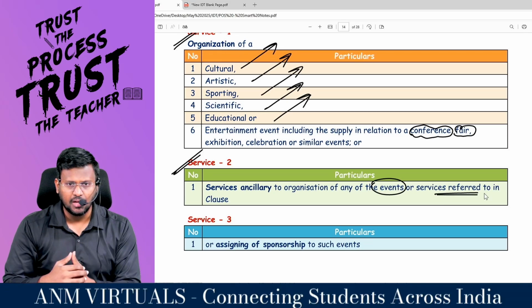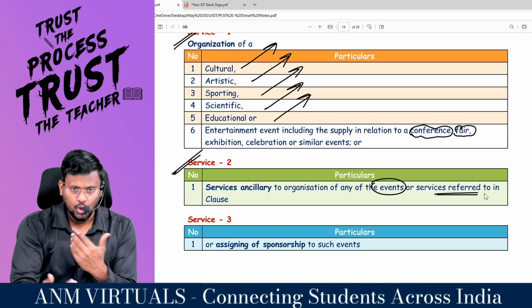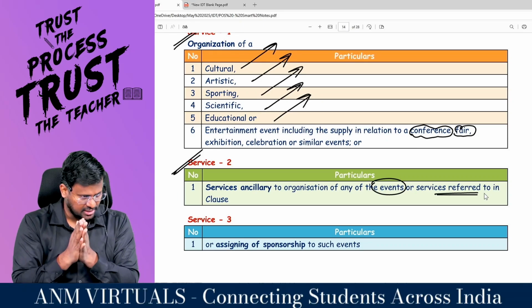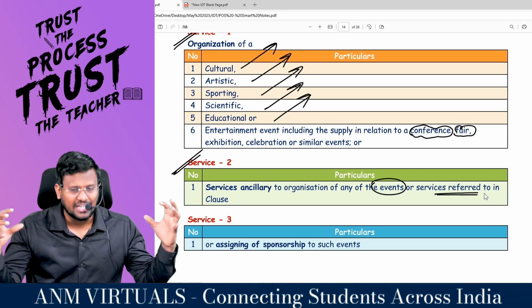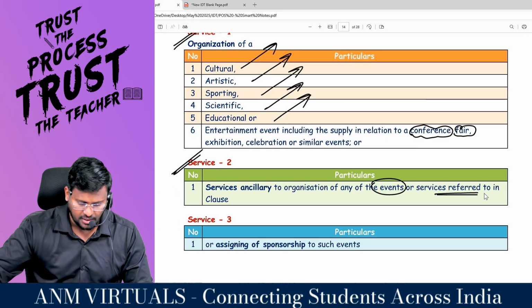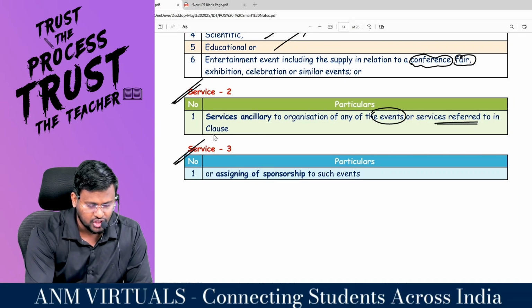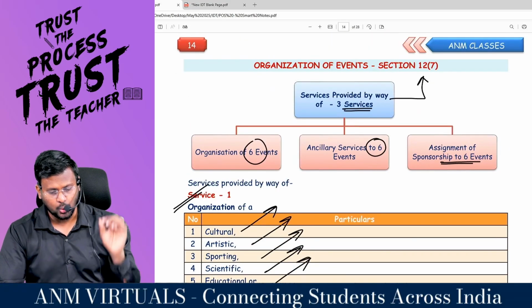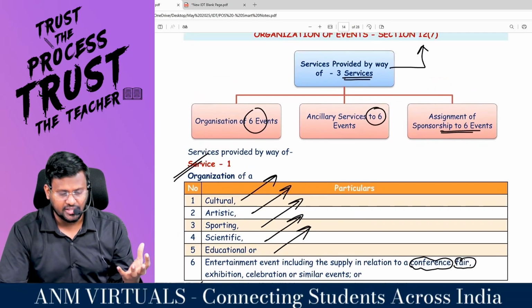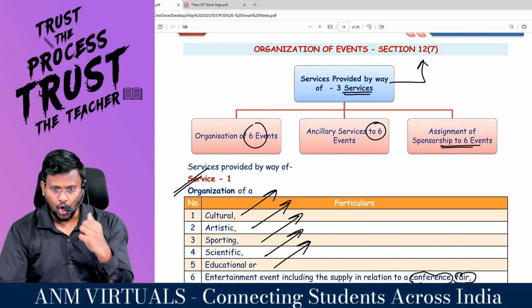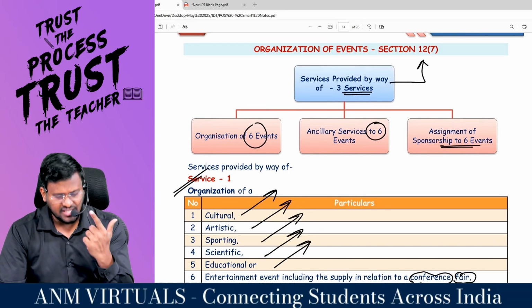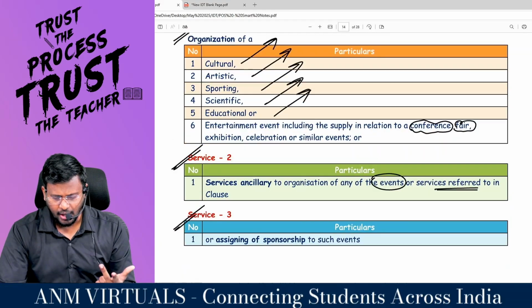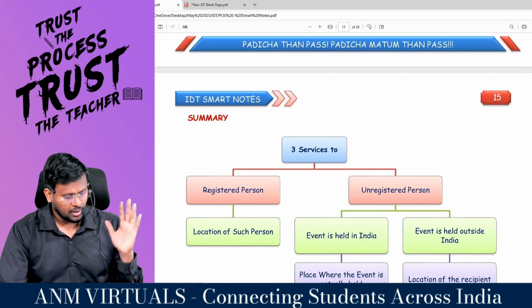That means, my dear lovable students, related services connected to organizing these six events are called ancillary services. Or assignment of sponsorship to such events. If these three services are there, you have to check 12 subsection 7, which is organization of events: organization of six events, ancillary services to six events, assignment of sponsorship to six events. Comfortable?